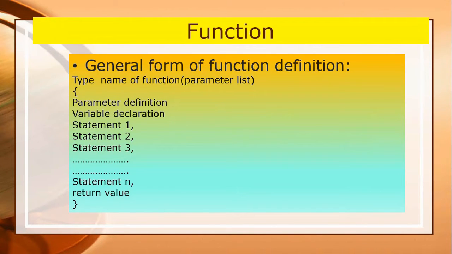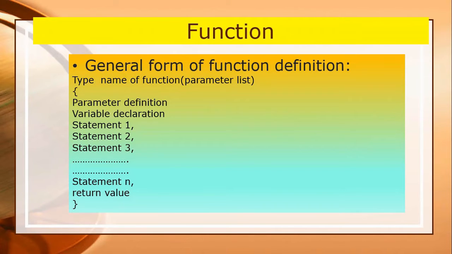Here type is the data type of the value returned by the function. If nothing is returned to the calling function, then the data type is void. You have to just mention the void keyword before the function name. The name of the function is the user-defined function name. It must be a valid C identifier. And the parameter list is a collection of various variables that receive the values from the calling function. And the type declaration of the variables of the parameter list is the parameter definition.